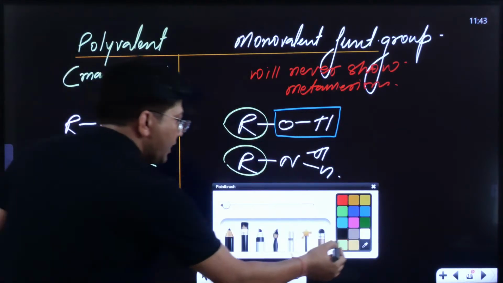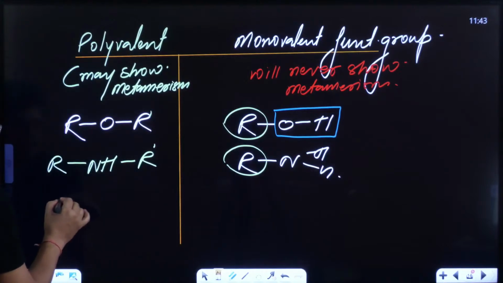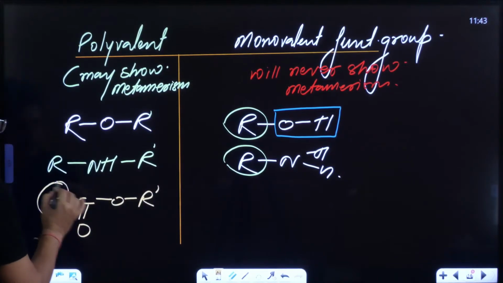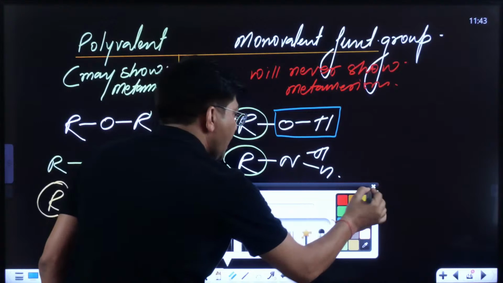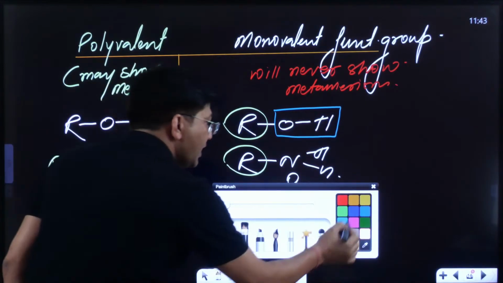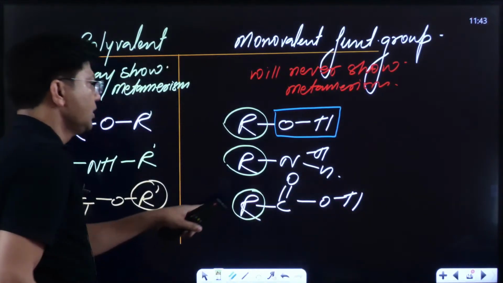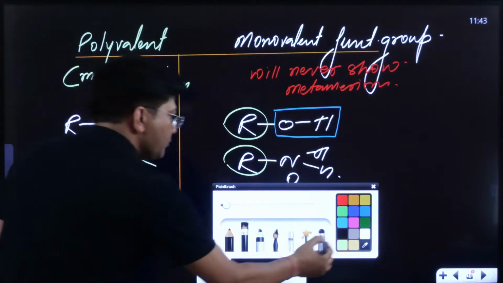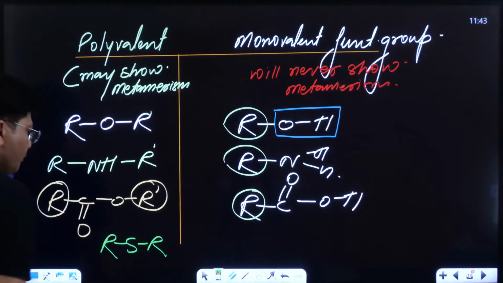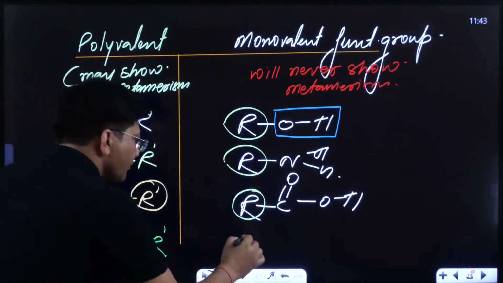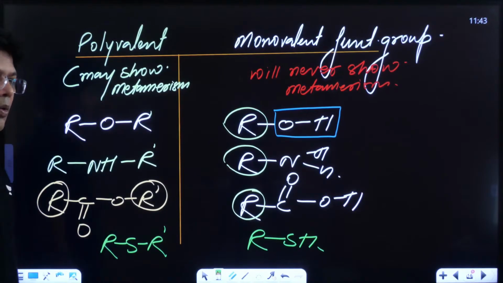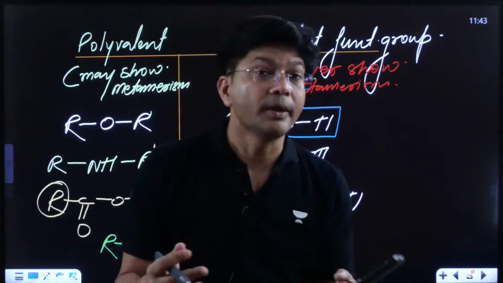Now see, if I write ester, RC double bond O, OR', you can see this side, but if I write acid, RC double bond O, OH, monovalent, it will never show metamerism. Are you getting my point? Now if I write RSR, it may show. If I write RSH, it will never show. I think you are able to understand what is the meaning of monovalent and what is the meaning of polyvalent.